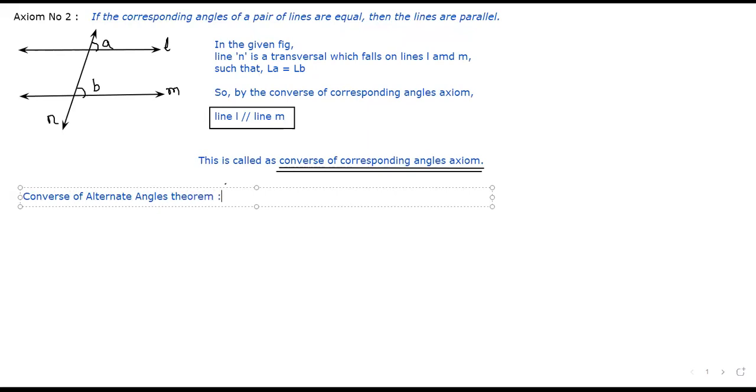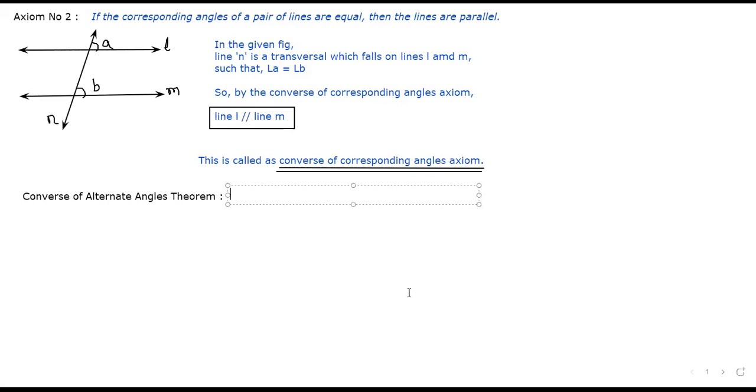What was the alternate angles theorem, children? What was the theorem? That if the lines are parallel, alternate angles are equal. Yes or no?